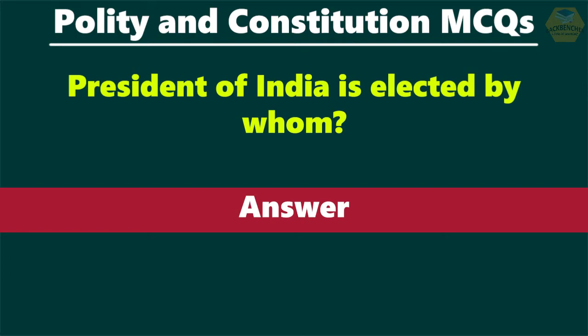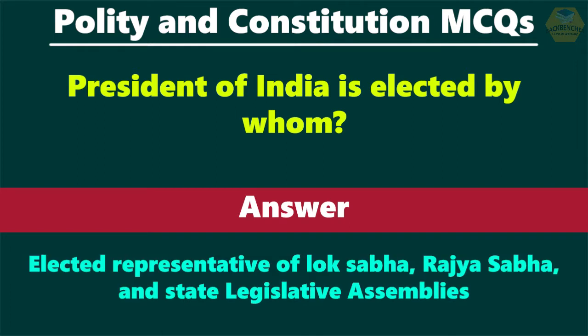First question. President of India is elected by whom? The president is elected by the members of an electoral college consisting of the elected members of both houses of Parliament and the elected members of the legislative assemblies of states and the union territories of Delhi and Pondicherry.